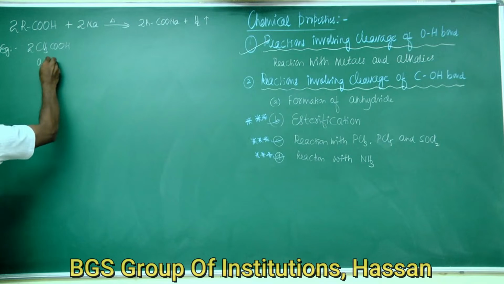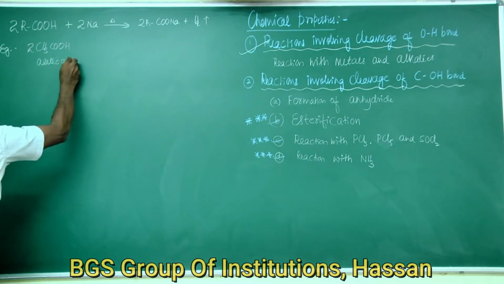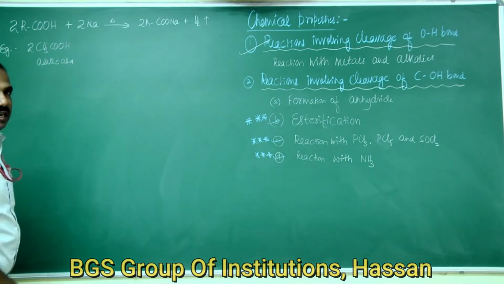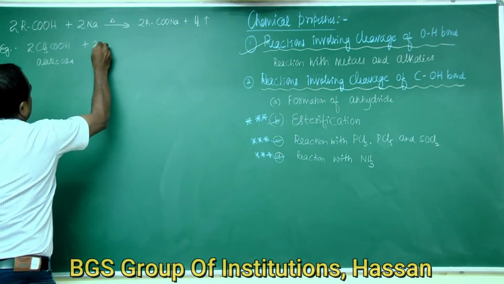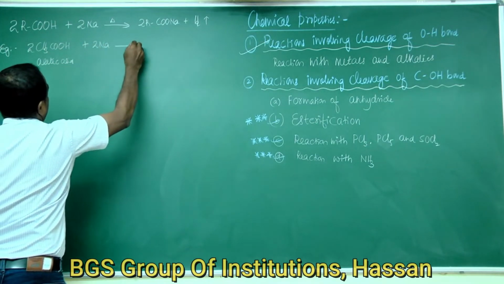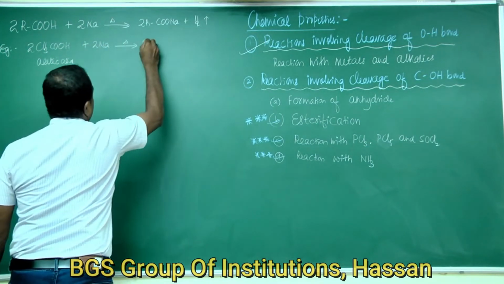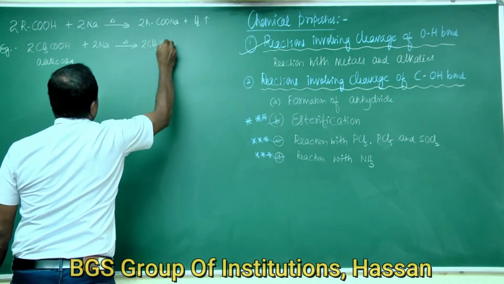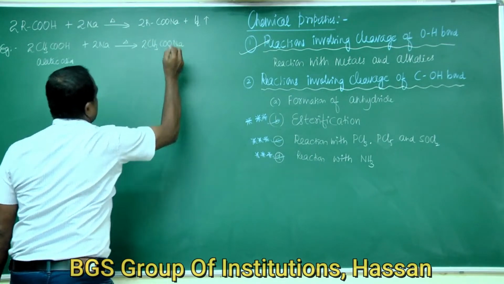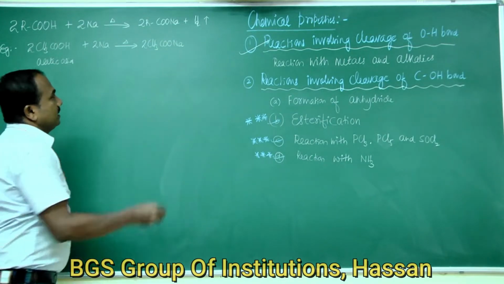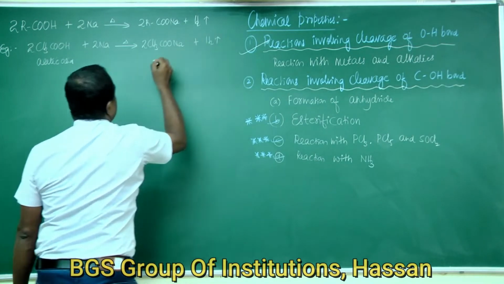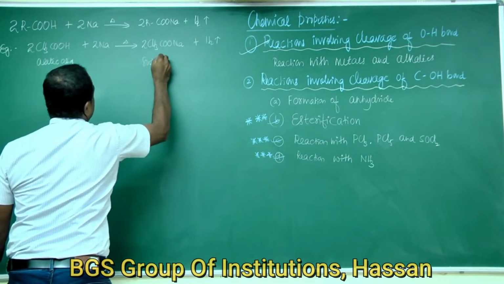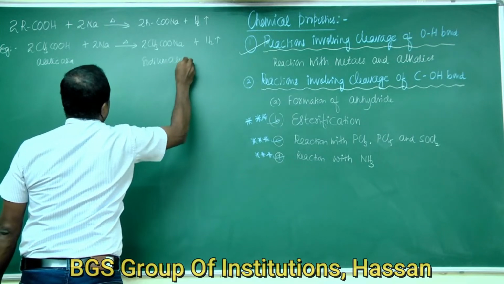For this, if you write an example, you take CH3COOH. This is acetic acid. Common name is acetic acid. IUPAC name is ethanoic acid. Acetic acid reacts with sodium metal to form the sodium salt of carboxylic acid called sodium acetate, with the liberation of dihydrogen gas. This is sodium acetate.